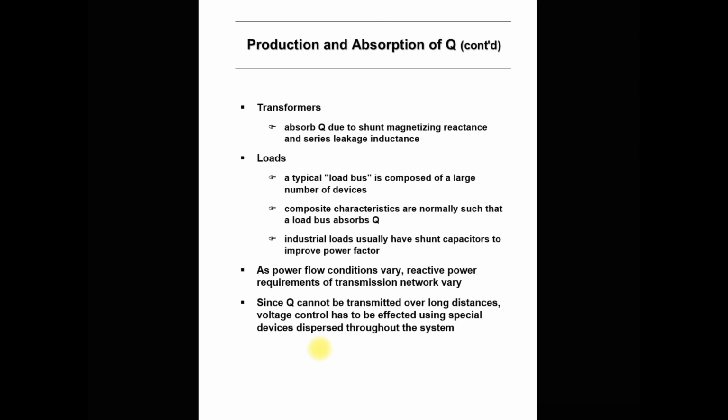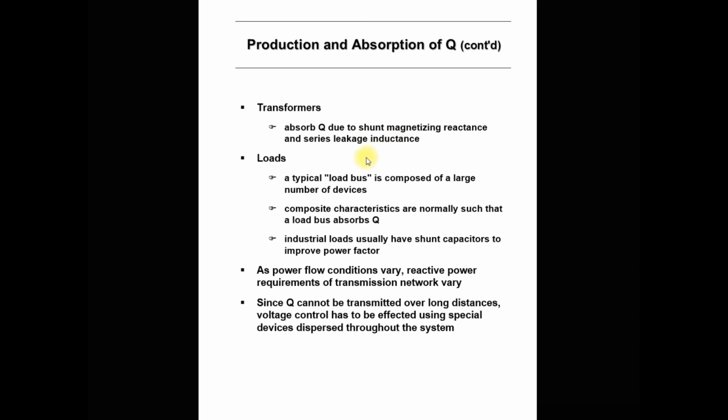Then the next element is the transformer. This is a sink of reactive power, because it absorbs the reactive power because of the shunt magnetizing reactance and series leakage inductance of the transformer. If you know the electrical equivalent circuit of the transformer, then you know that we draw the shunt magnetizing reactance as well as the series leakage inductance.